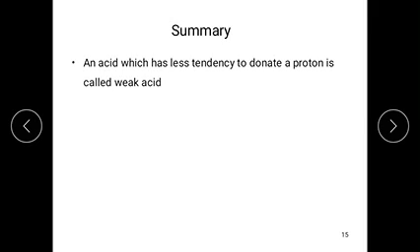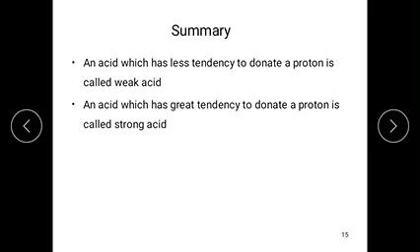And also we discussed the strength of the acids and bases. That is, an acid which has more tendency to donate a proton is called a strong acid.